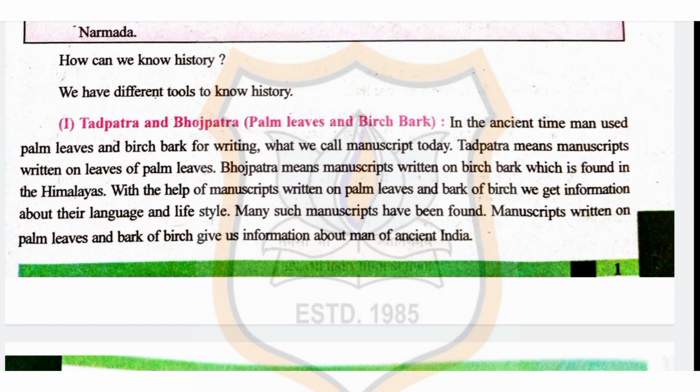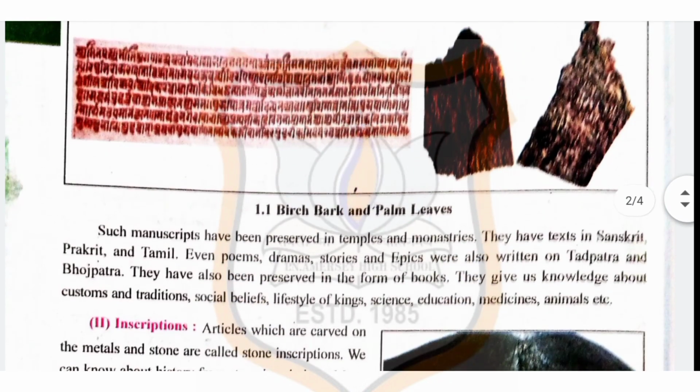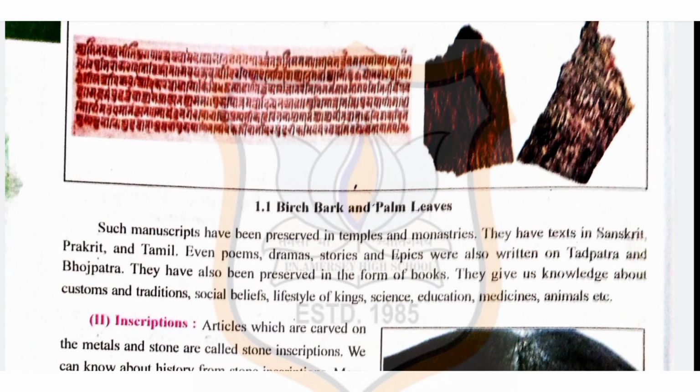With the help of manuscript written on palm leaves and bark of birch, we get information about their language and lifestyle. Many such manuscripts have been found. Manuscript written on palm leaves and bark of birch gives us information about men of ancient India. Children, you can see 1.1 picture of birch bark and palm leaves.